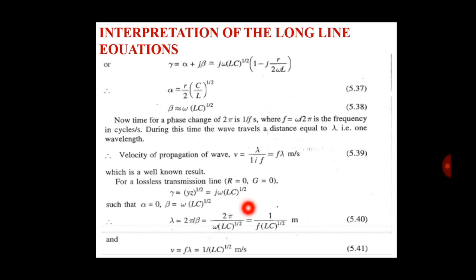Putting the value of beta, lambda is equal to 1 upon f root LC meter. The velocity is equal to f into lambda. Putting the value of lambda, we have the velocity equal to 1 by root LC meter per second.